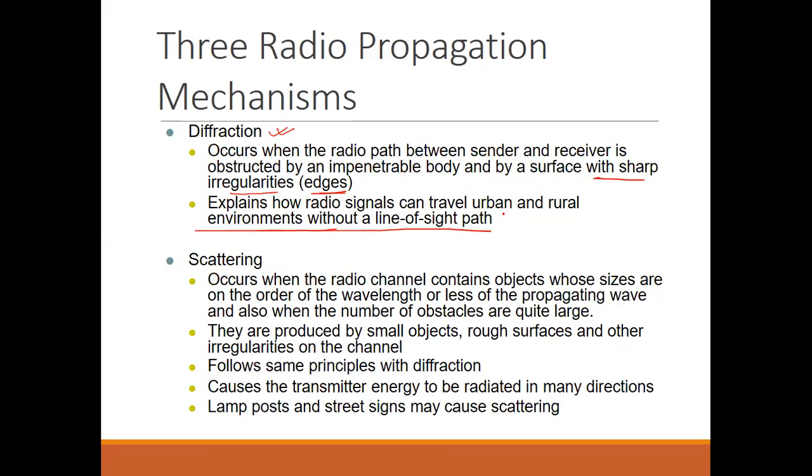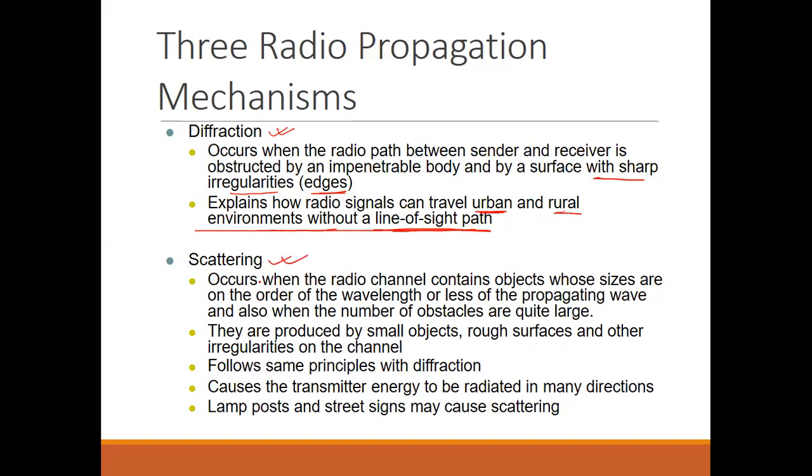So what will we find in urban areas? There are more chances of getting large buildings, and in rural areas we will have trees and mountains. So there will be very little chance of line of sight propagation. Based upon that, radio signals will be different.